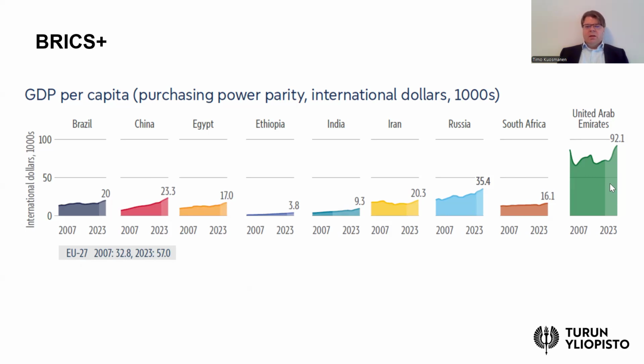There is the relatively high income country of the United Arab Emirates, thanks to its oil revenues, on the rightmost. But then there are very poor countries like Ethiopia included in this diagram. So even this GDP per capita comparison indicates that this BRICS plus is not really a very unified group of countries. In terms of economic development, there are huge differences. Compare, for example, even Russia's $35,000 to 3.8 in Ethiopia.